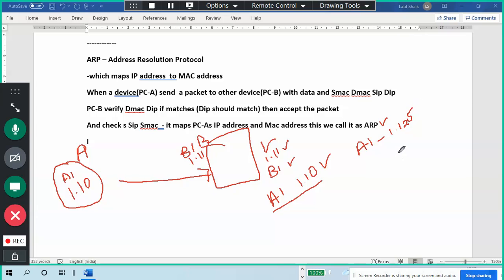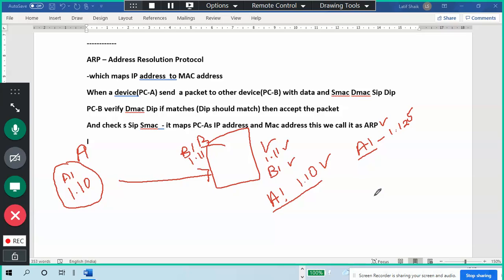So it mismatches, right? MAC address is the same, but IP address is different. So I may be getting it from a different source. Someone spoofed their MAC address, and they are giving this IP address. So that is a possibility.